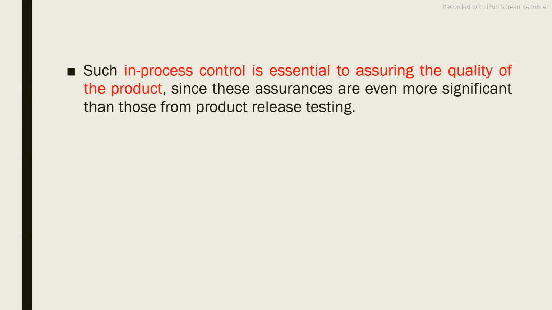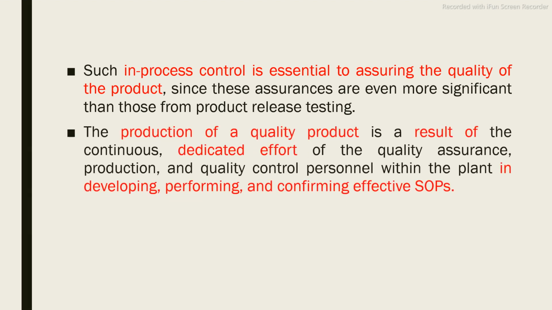Then such in-process control is essential to assuring the quality of the product. If you follow the standard operating procedure, you can be 100% sure that you will get the best quality product. But if you change even 1% of your procedure, then definitely it will affect the final quality of the product. The production of a quality product is the result of dedicated efforts. The efforts you take during preparation of the parenteral will have a direct impact on the final quality of the product.